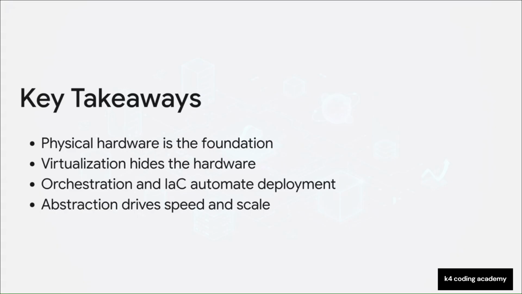Okay, let's do a quick recap of our journey today. While we absolutely use software to hide operational complexity, raw physical hardware remains the undeniable performance foundation. Virtualization and containers step in to successfully hide that hardware from the developer. Then, orchestration tools like Kubernetes and IaC completely automate the deployment lifecycle. Bottom line, abstraction is the engine that drives modern enterprise speed, security, and scale.